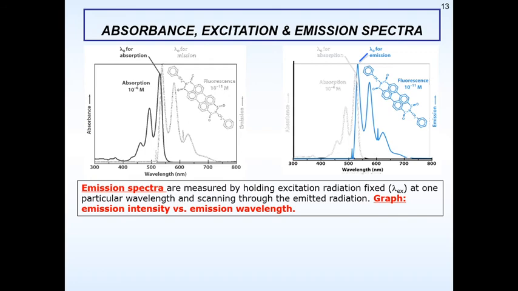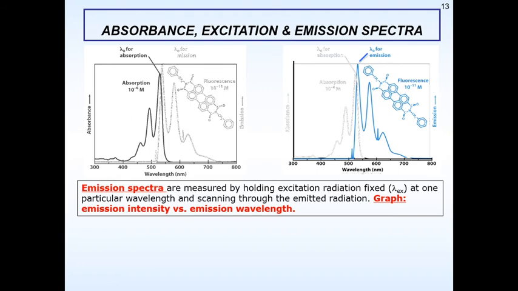Now look at the previous system. When we have held the excitation radiation in the range of almost 300, 400, 500, finally they have observed between 500, 600 and 700, that means a longer wavelength is observed. So emission intensity versus emission wavelength is being taken. Earlier they held the excitation radiation at 300, 400 and 500, but what they got at the end is 500, 600 and 700.